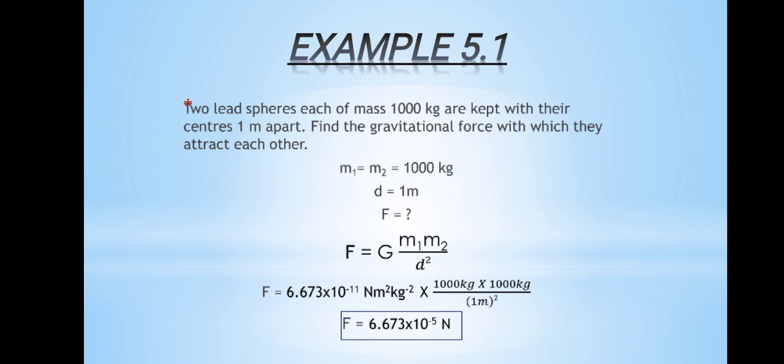We will start to solve it by the formula, that is F is equal to G m1 m2 by d square. By putting all the values in the formula, we will get the force by which these two spheres attract each other, and that force is equivalent to 6.673 into 10 raised to power minus 5 Newton.